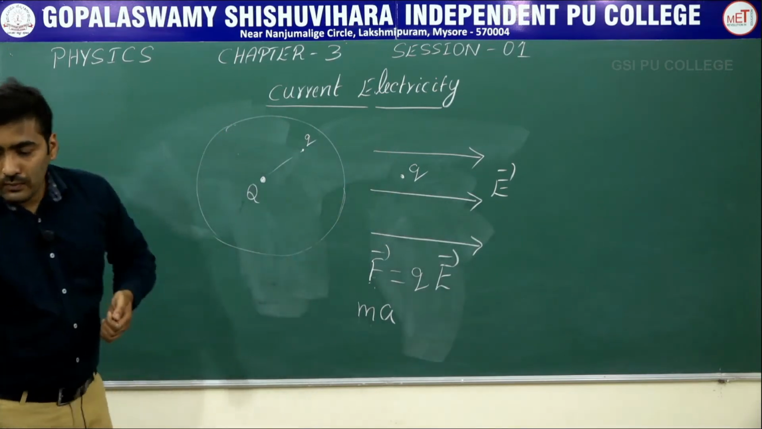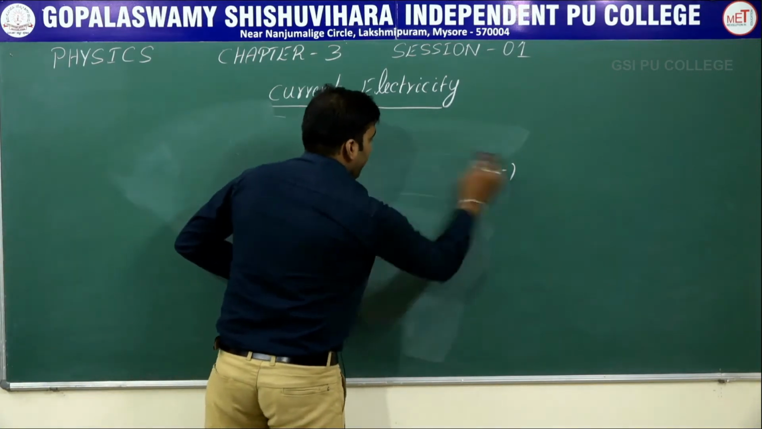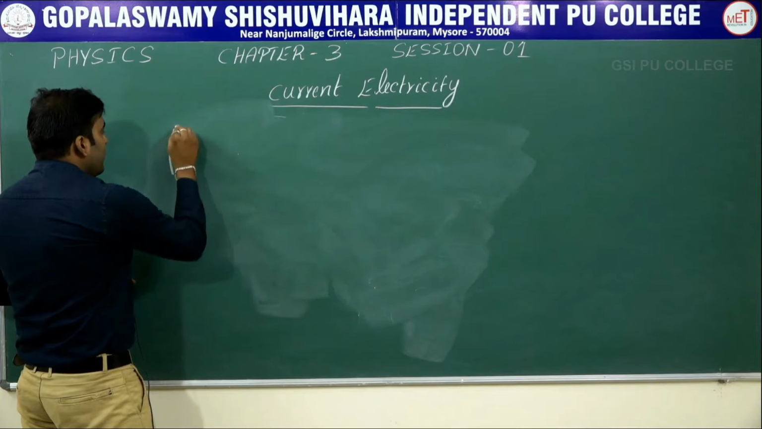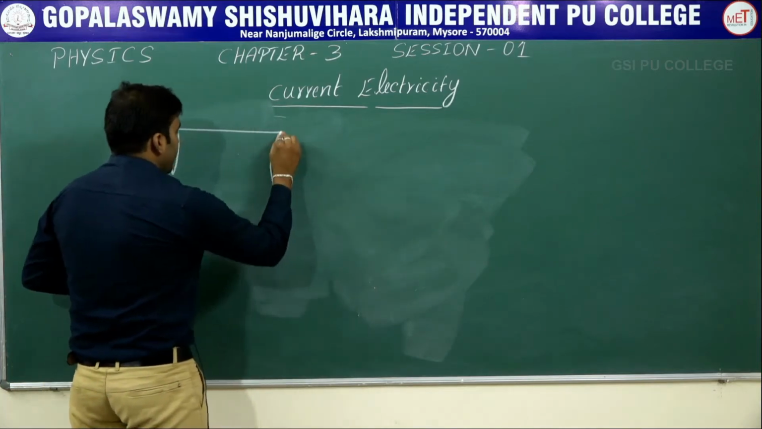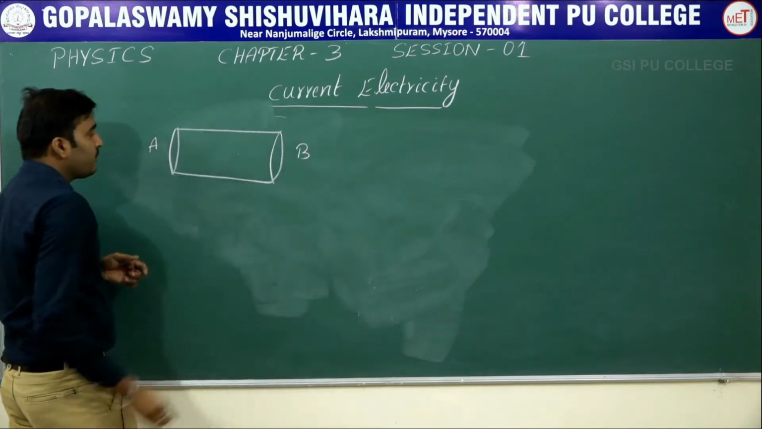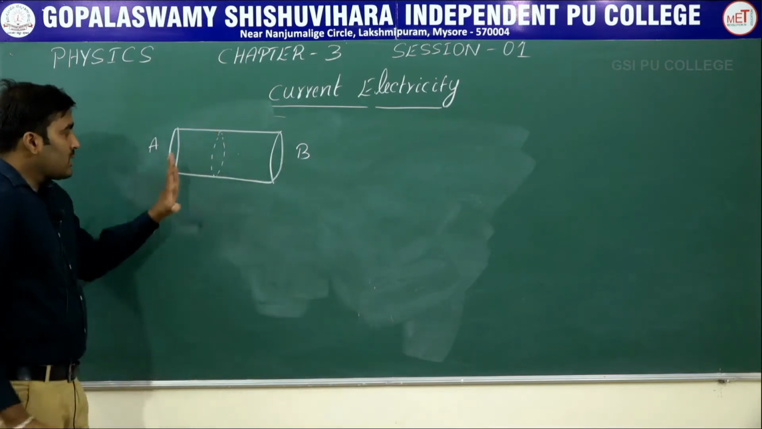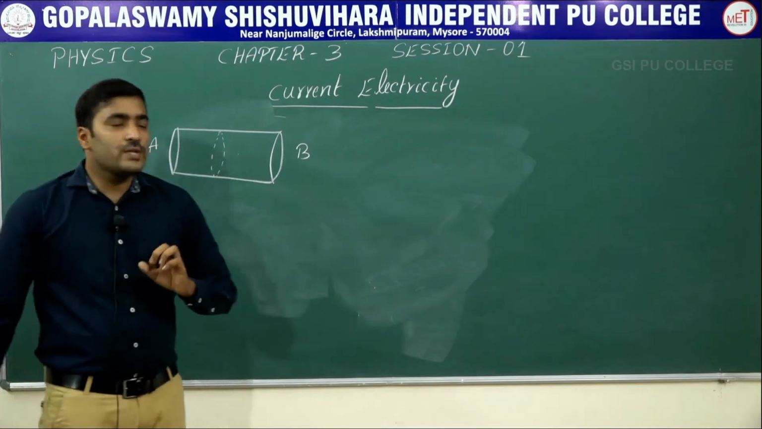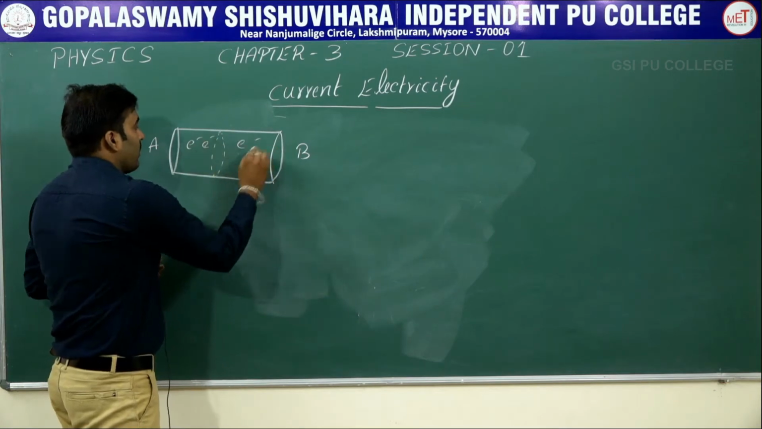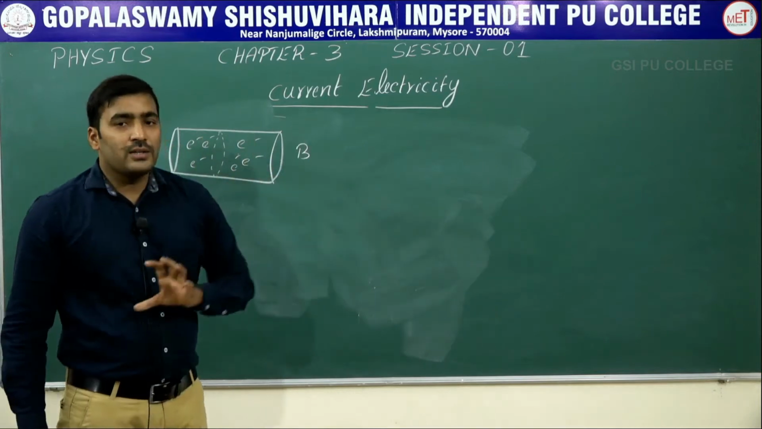Now, let me consider a metallic conductor AB, and this conductor is having a circular cross section. When you say it is a metallic conductor, we find free electrons on its surface. So, there are a number of free electrons on the metal surface.